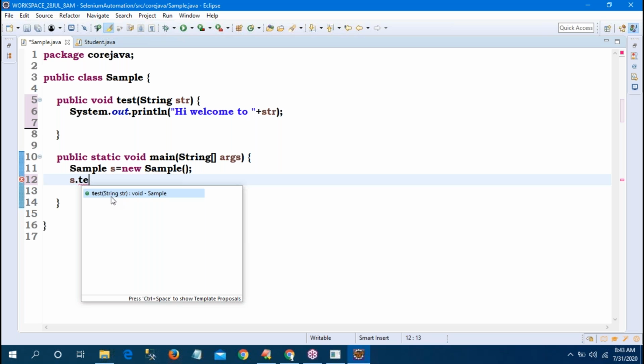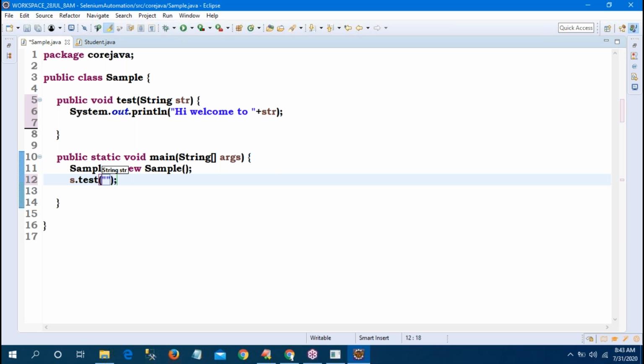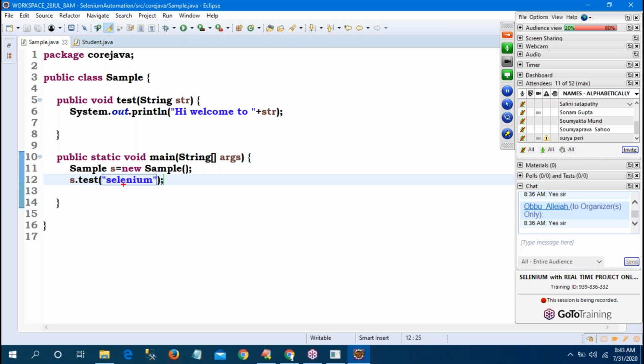That type is string type. Then what will happen? Observe. String means compulsory, so you use double quotes. I am giving "Selenium". Then how is it running? Observe. Whenever we call the method, "Selenium" will go here, to the variable which accepts the value from the main method to the method.